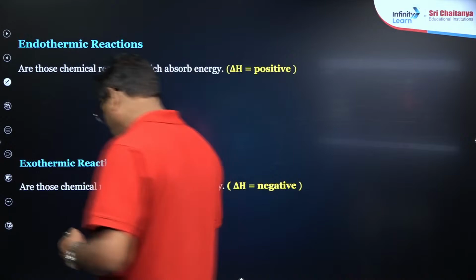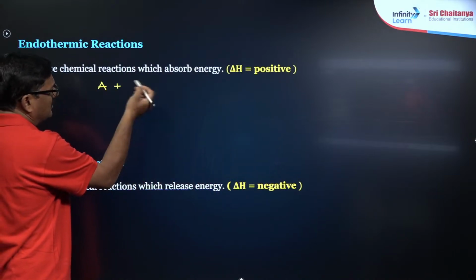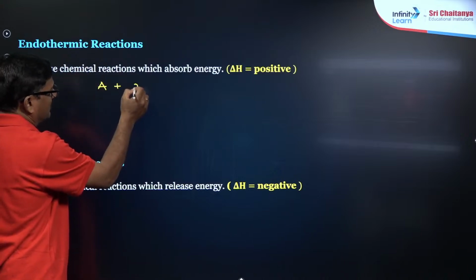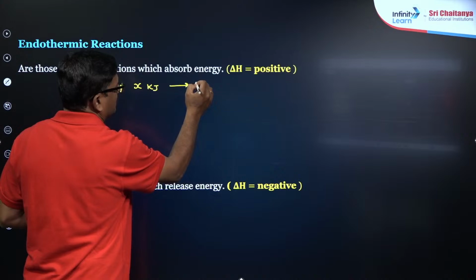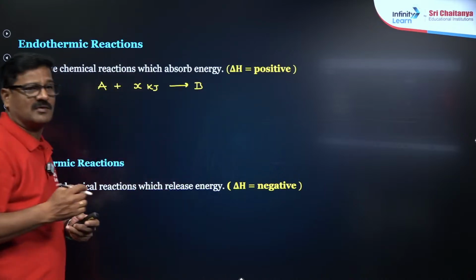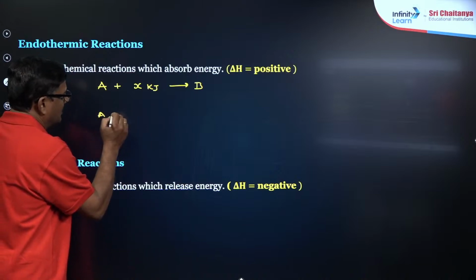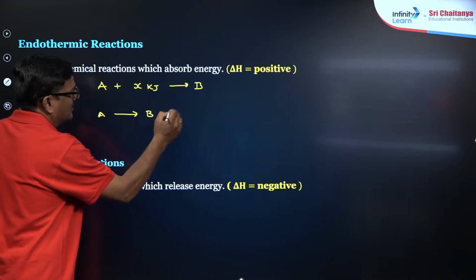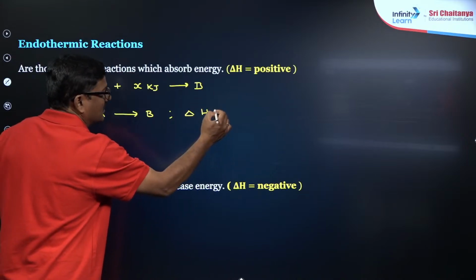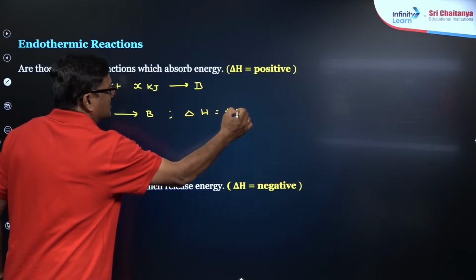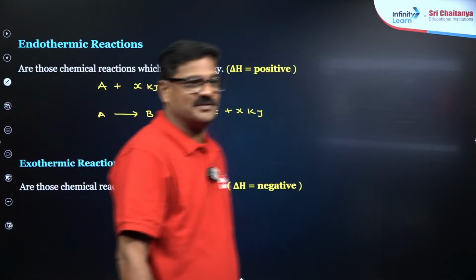Let us say a reactant A is combined with x kilojoules of heat and gives its product B. This is what you call endothermic. This can also be written as A gives rise to B, and the enthalpy of the system is increased, so it is plus x kilojoules. This is the actual version of the endothermic reaction.